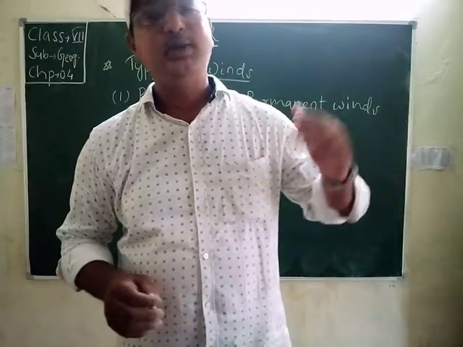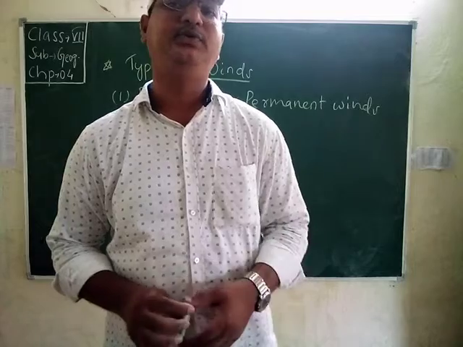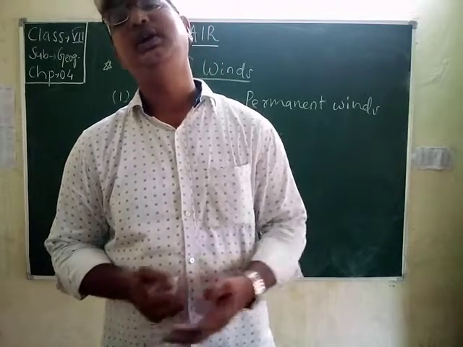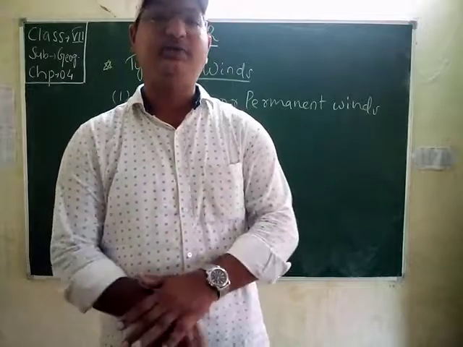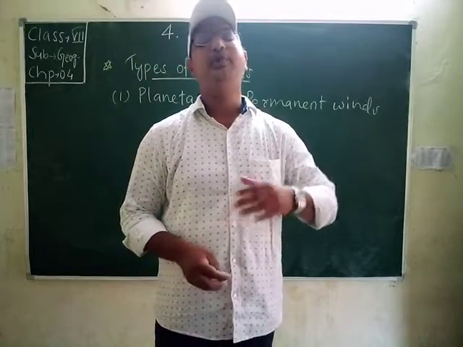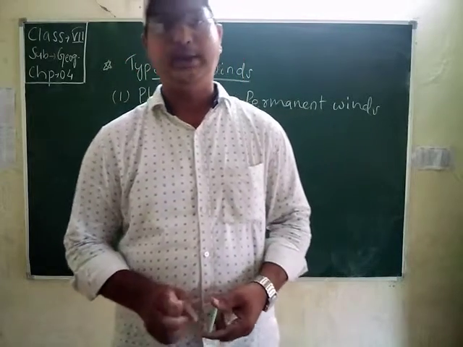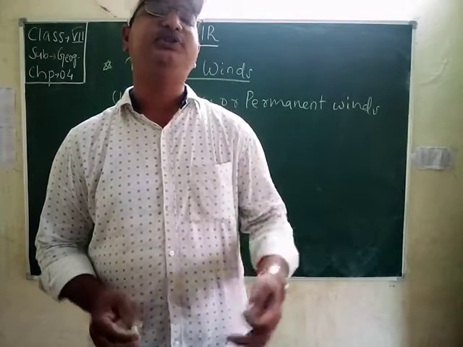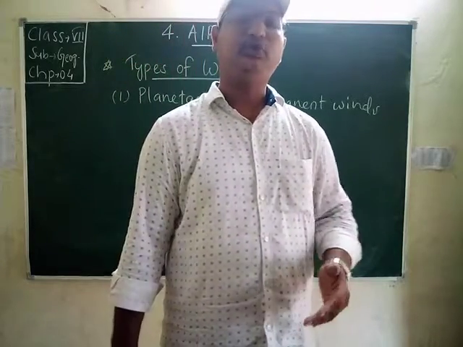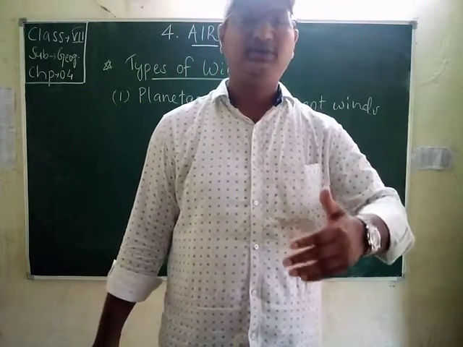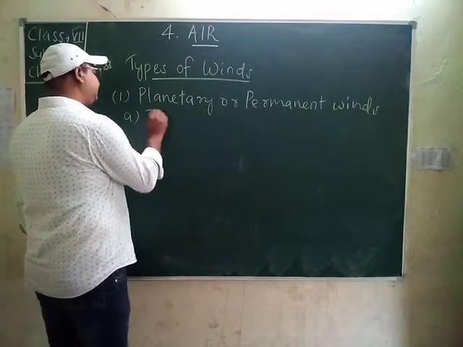The winds blowing in a particular direction throughout the year on the surface of the earth are known as planetary or permanent winds. Students, please listen carefully. The winds which blow in a particular direction throughout the year are called permanent winds. These are caused due to the presence of semi-permanent pressure belts. These are of three types. The first one is the trade winds.